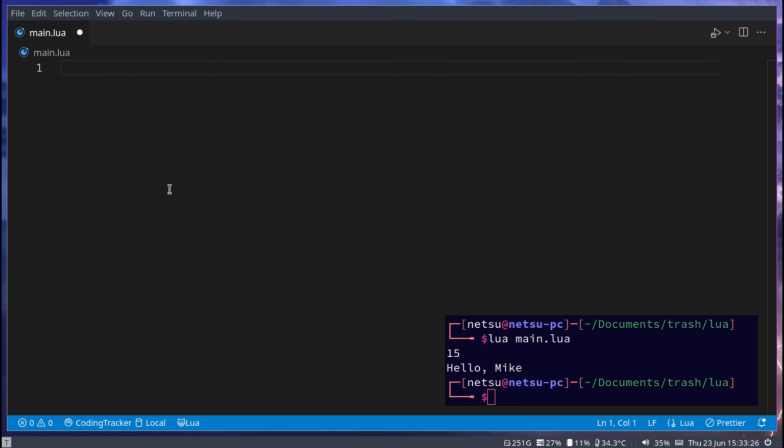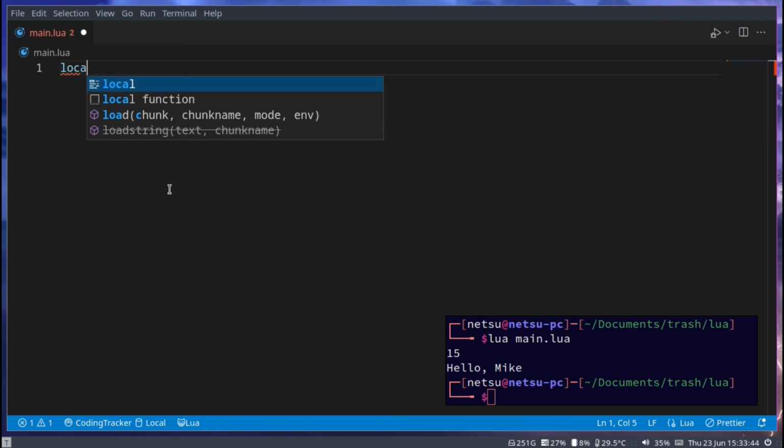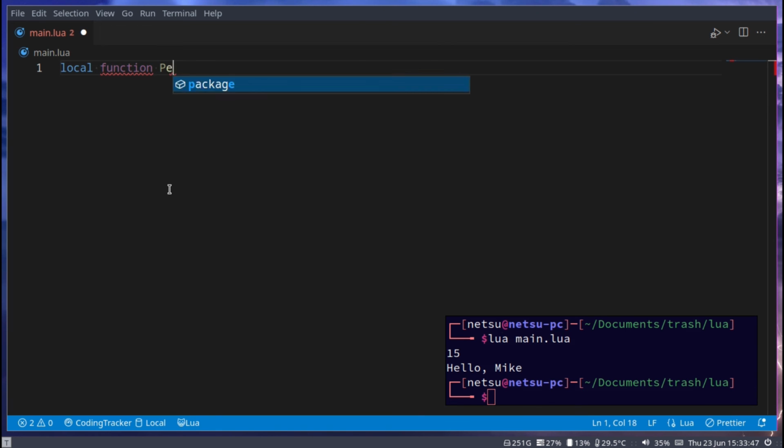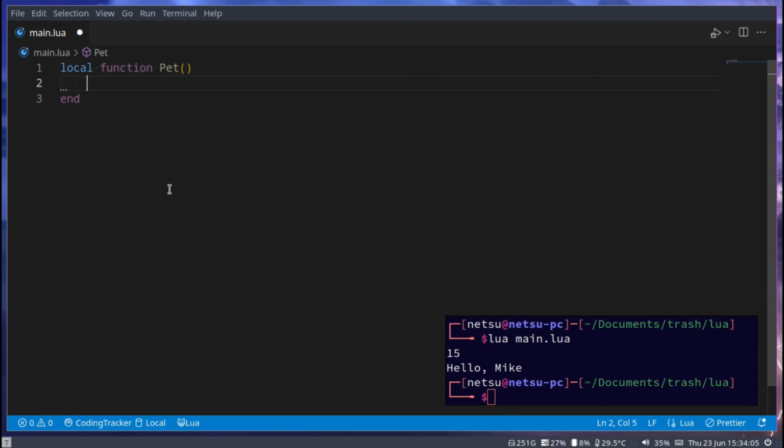There's one that uses meta tables, but I find that method to be very confusing to understand and a bit difficult to use. So instead, I like to use functions and simulate OOP with them. And I'll show you an example. Let's create an object, local function pet. This is your pet. Now your pet could be a dog or a cat, but this is a pet. It is what you use when you go, Charlie, come here, I have a treat for you.